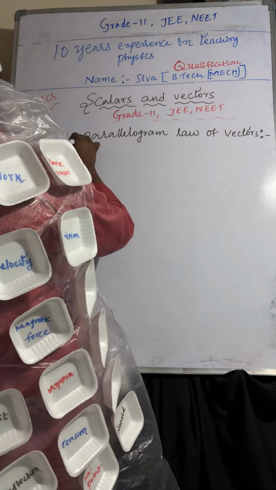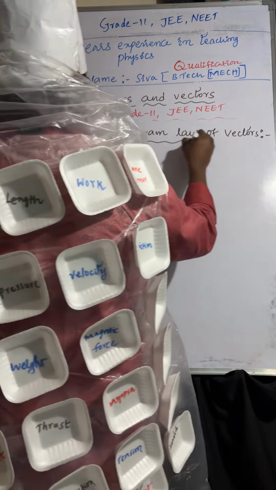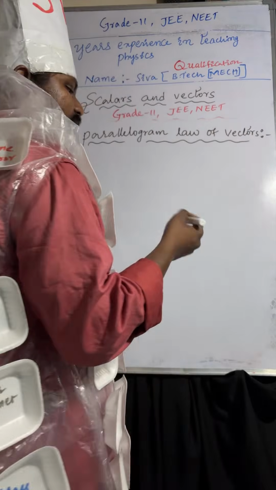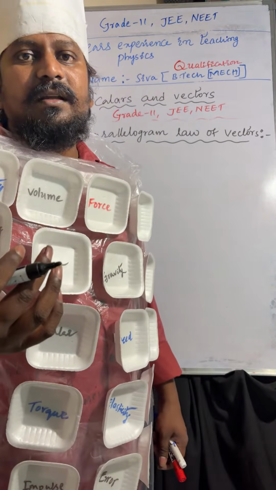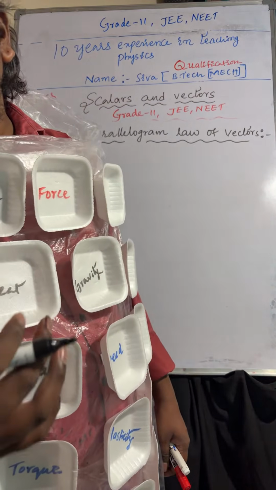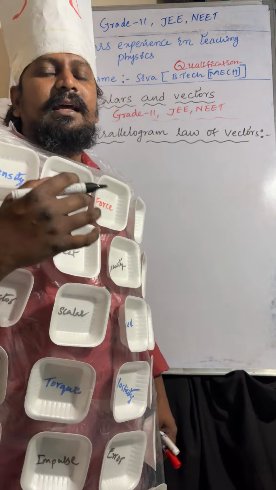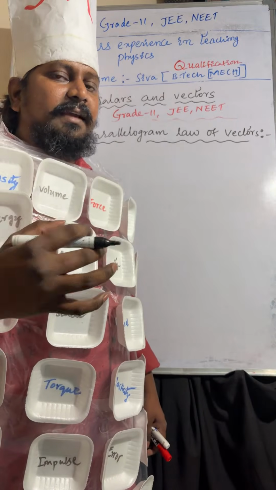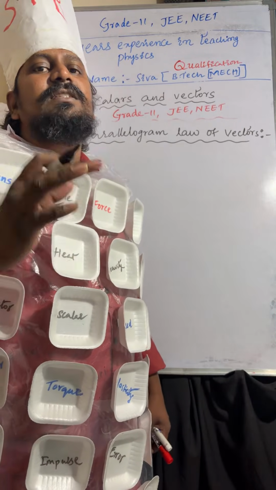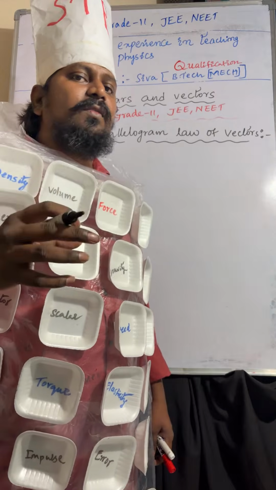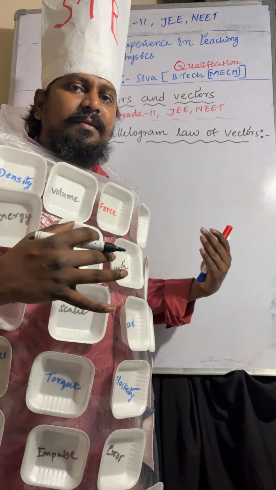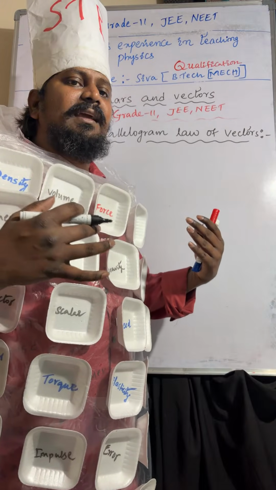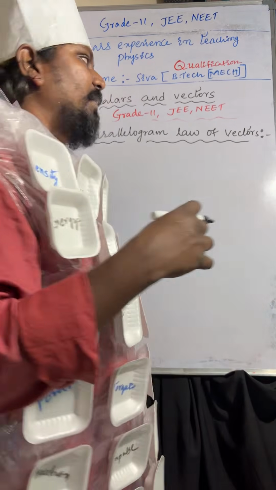So you can observe here, in the parallelogram of vectors, two vectors are acting at the same point, and at the same time they are acting along the two sides of the parallelogram.